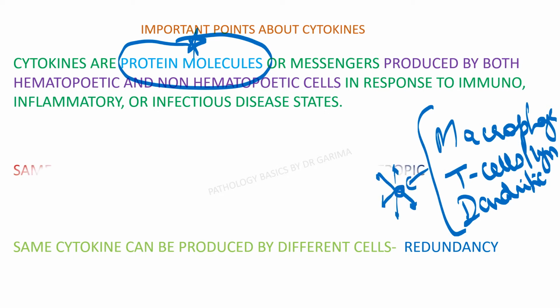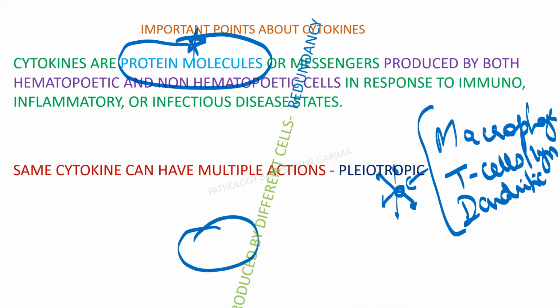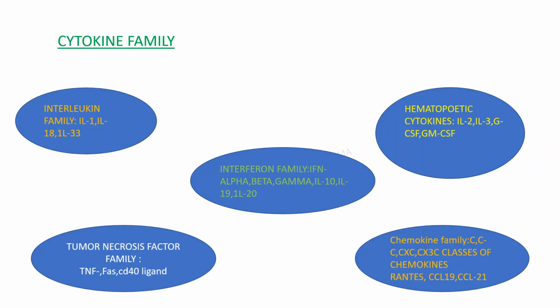So can I say that these cytokines have pleiotropic action? They can have an effect on many cells, they can produce action on many cells, yes. And the same cytokine can be produced by different cells also. One cytokine can act on different cells as well as the same cytokine can be produced by different cells, right? Okay, so we'll see the next, cytokine family.